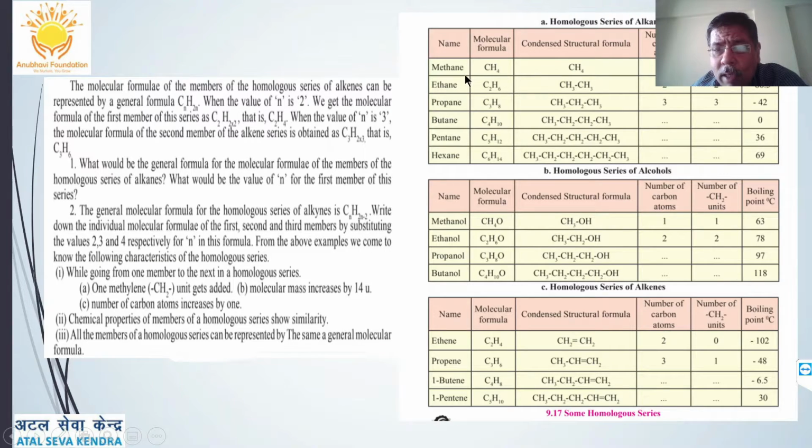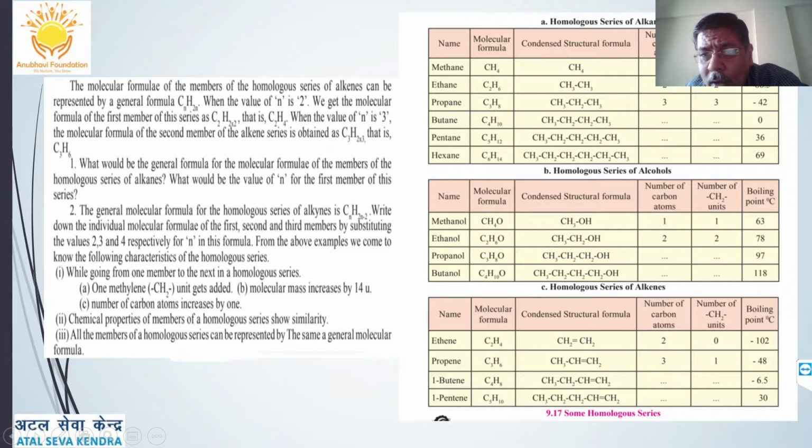Let's see the first alkane, methane, CH4. Ethane is CH3CH3, that is C2H6. Now how do they differ from each other? You can see they differ by a CH2 group. Again, CH3CH2CH3, that is C3H6, they again differ by a CH2 group.